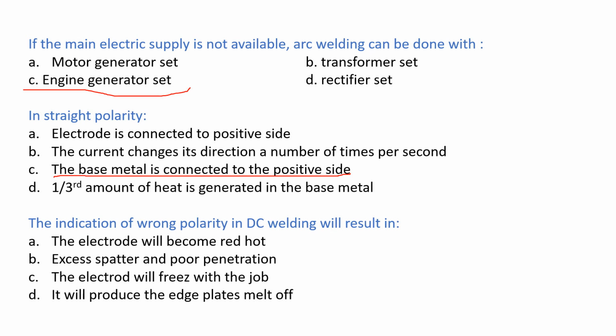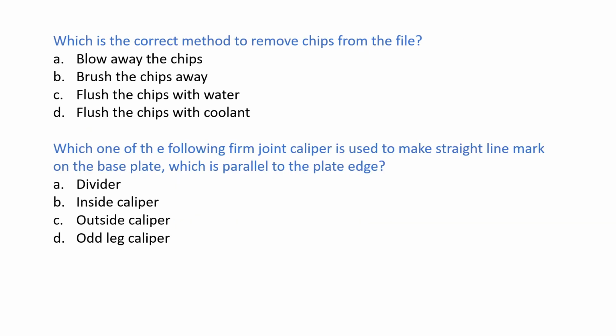The correct answer is excess spatter and poor penetration. Which is the correct method to remove chips from the file? Options: blow away the chips, brush the chips away, flush the chips with water, flush the chips with coolant. The correct answer is brush the chips away.